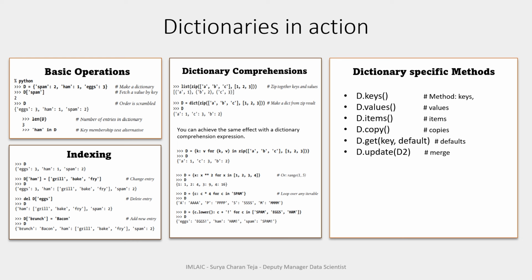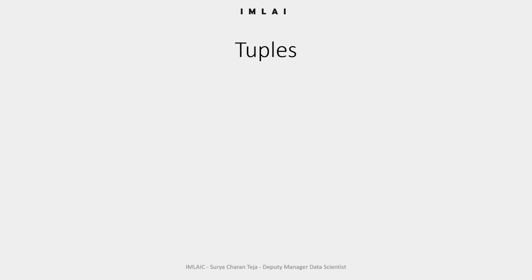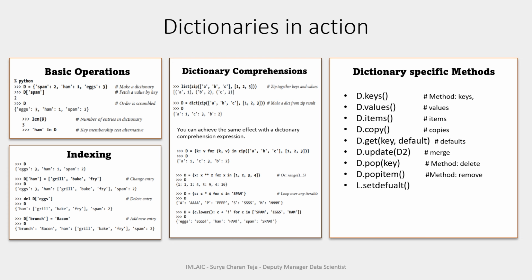Then update, it will merge two dictionaries. And pop, it will delete and show it to you. Then popitem, it will completely remove the item. And then setdefault.